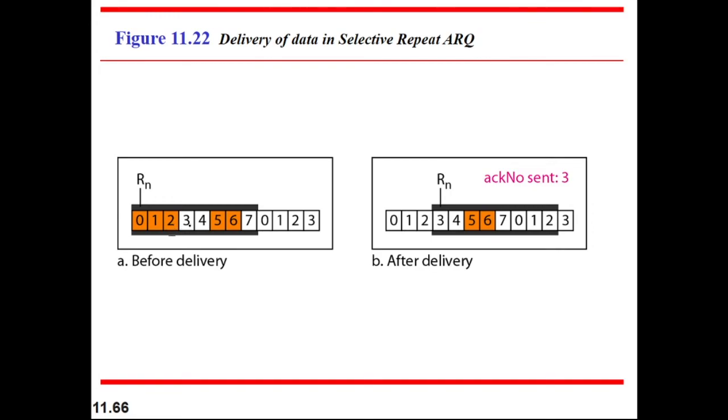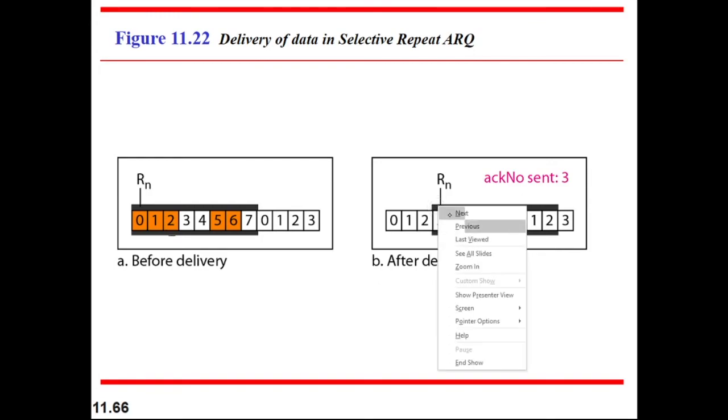Acknowledgement number sent is 3, that means 0, 1, 2, these yellow ones, are already received, and the acknowledgement is also passed. Now after delivery, if 0, 1, 2 are delivered, then the window should be shifted to the next locations, that is from 3. So 3, 4, 5, 6, 7.